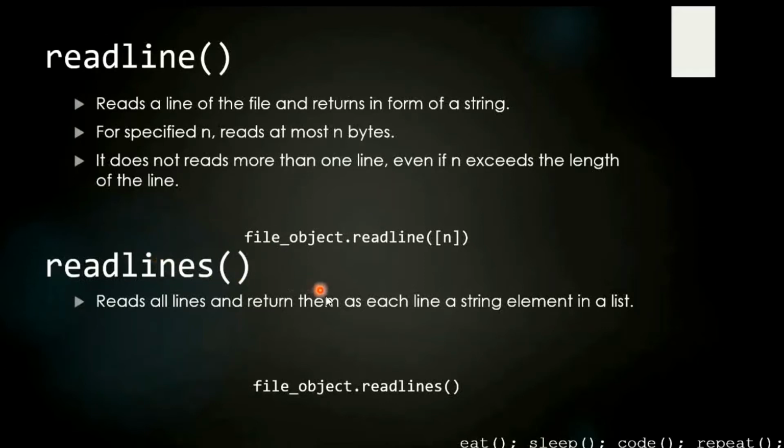Then we have readlines, which is going to read multiple lines. One important thing is the syntax: file object dot readline, and then parentheses with n in square brackets as the parameter. Then we have file object dot readlines in the same way. You can see over here. This is very important. Syntaxes are important, you can get a syntax error.